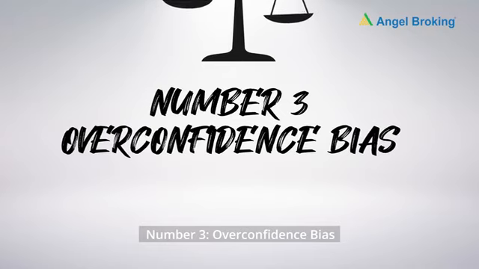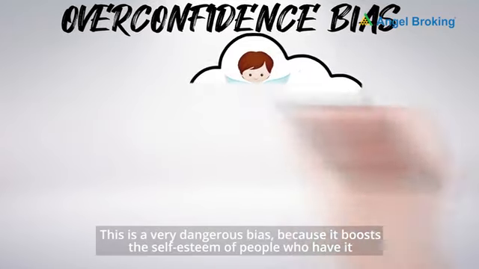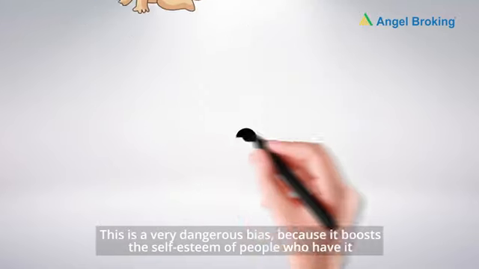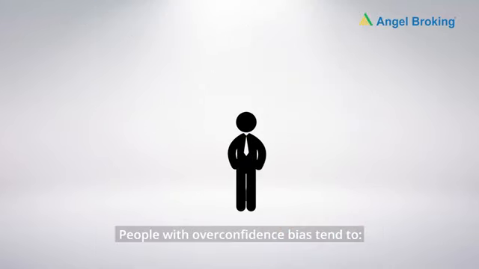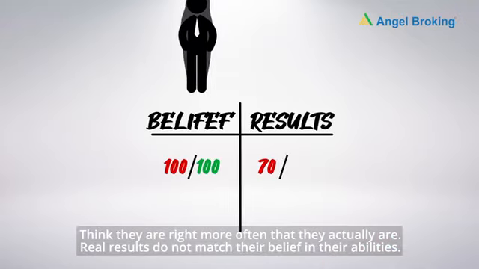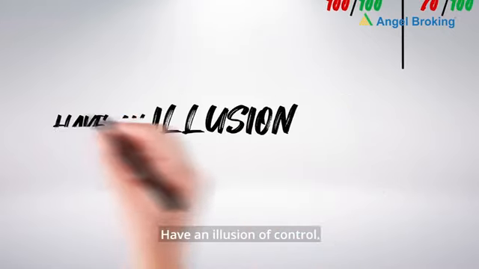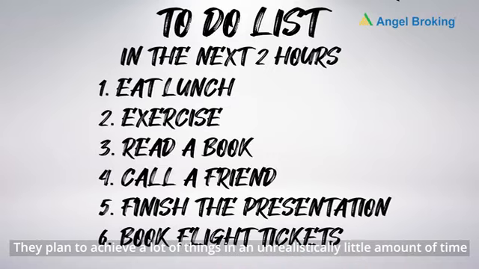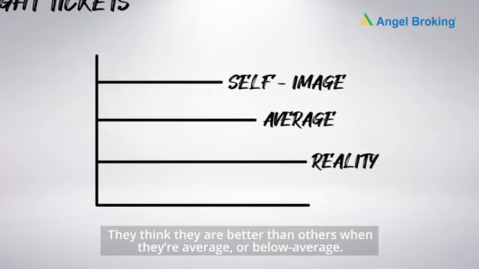Number 3, overconfidence bias. This is a very dangerous bias because it boosts the self-esteem of people who have it. People with overconfidence bias tend to think they are right more often than they actually are. Real results do not match their belief in their abilities. They have an illusion of control. They plan to achieve a lot of things in an unrealistically little amount of time. They think they are better than others when they are average or below average.